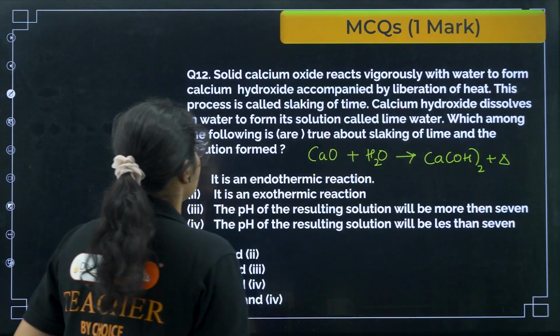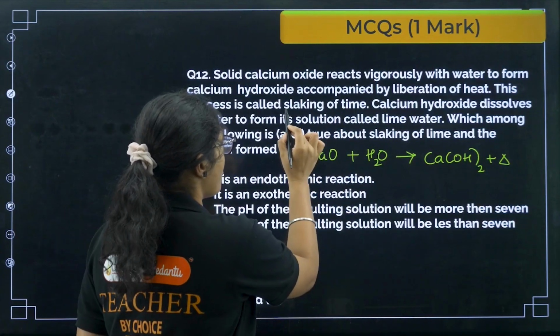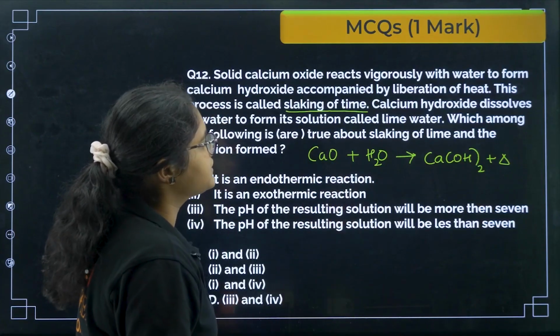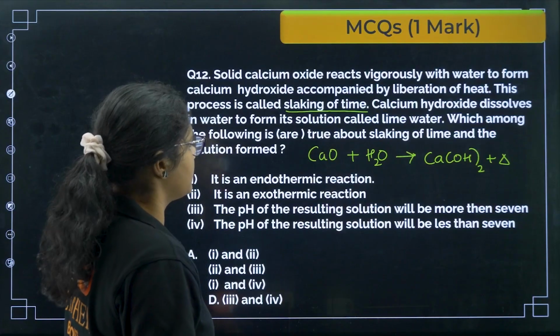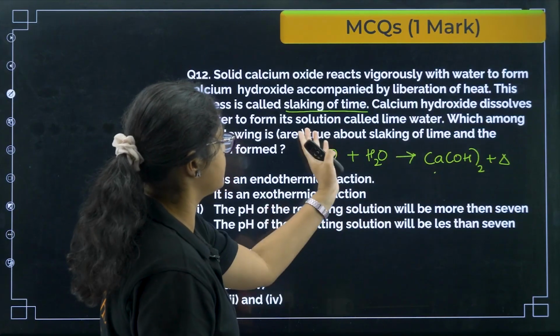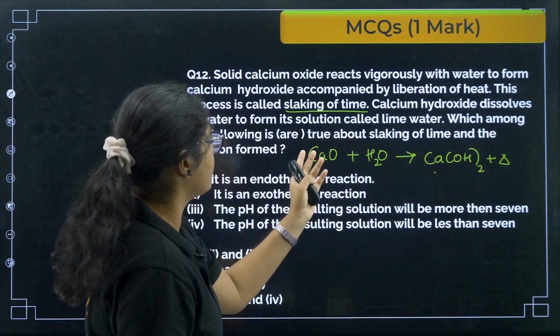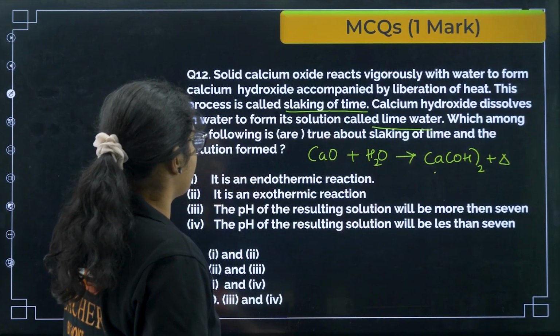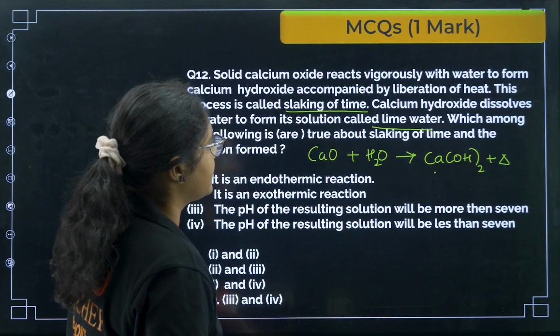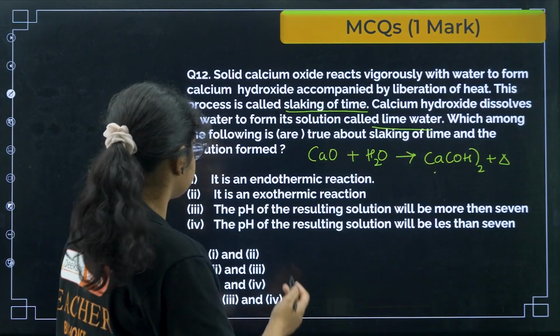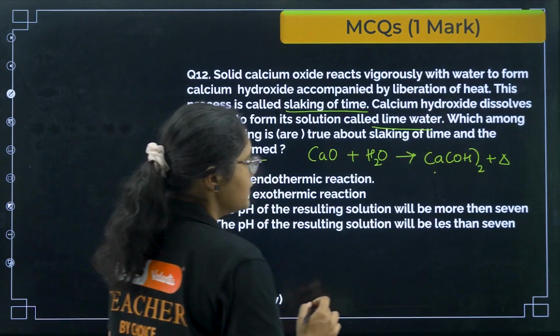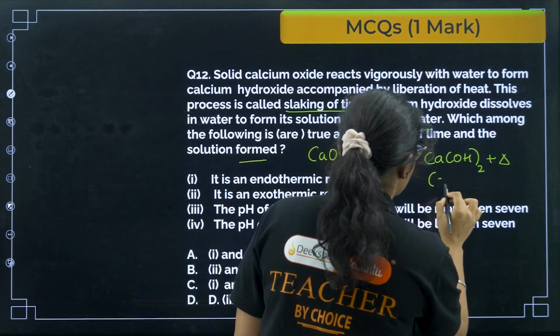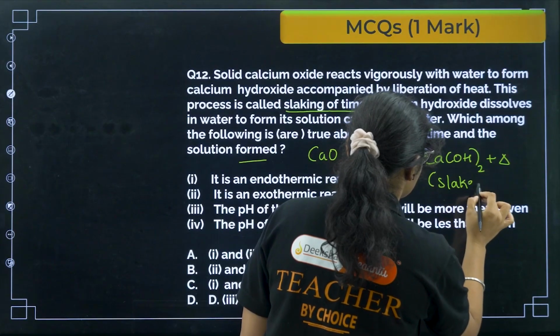This process is called slaking of lime. Now calcium hydroxide dissolves in water to form a solution called lime water. Now which among the following is true about the slaking of lime and the solution formed?